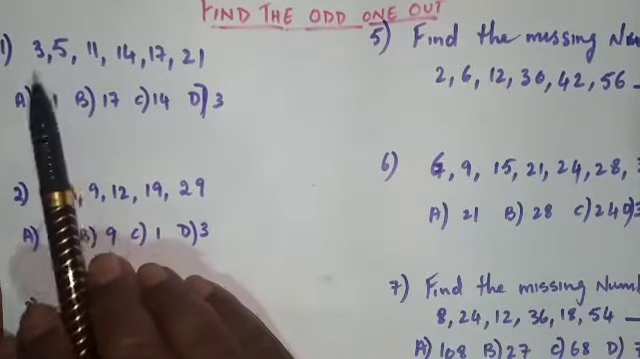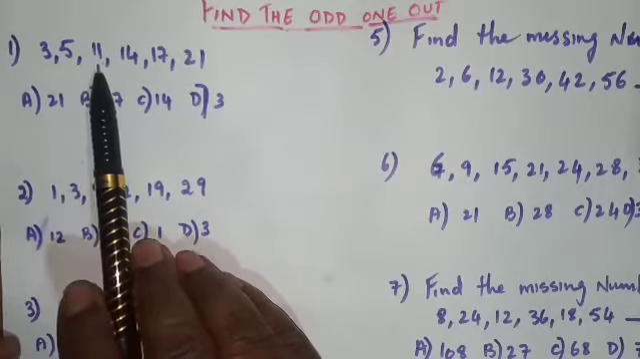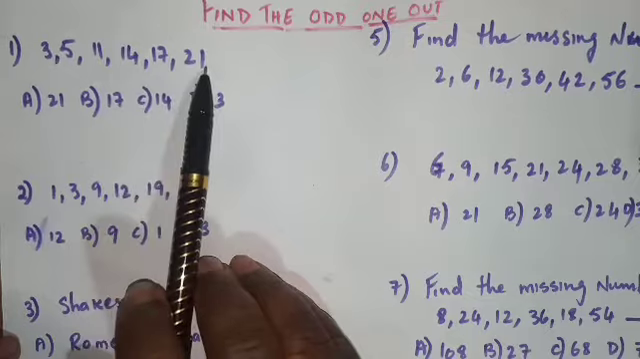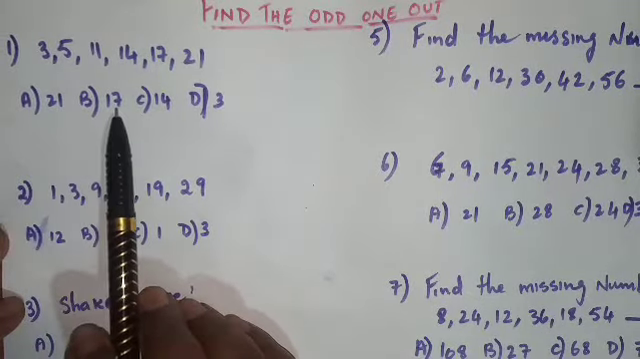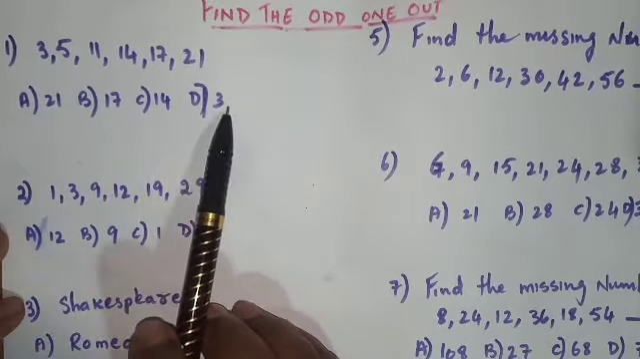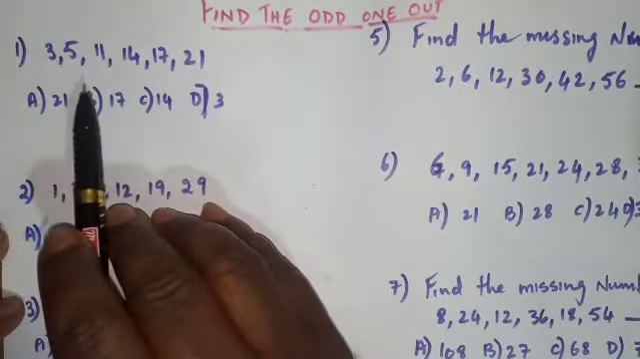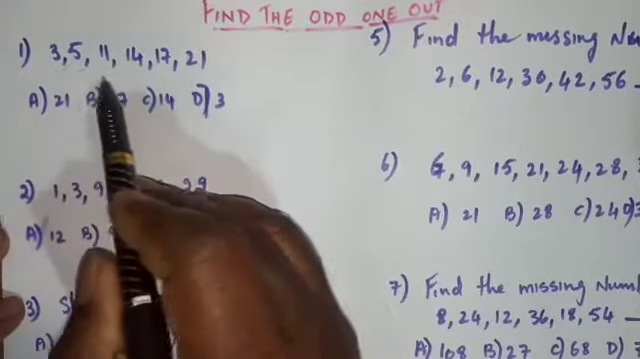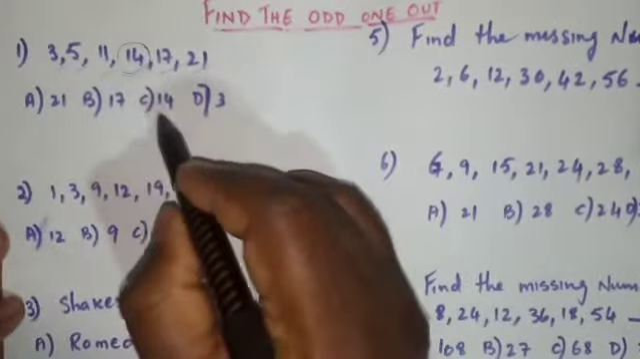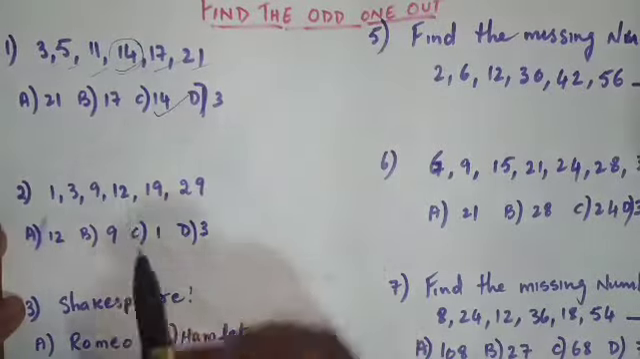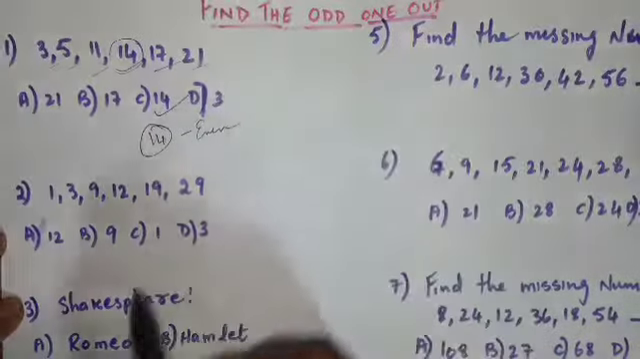First question is find the odd one in the following number series: 3, 5, 11, 14, 17, 21. The options are 21, 17, 14 and D is 3. Now from the given numbers, all are odd numbers except 14. Therefore, our answer is 14. 14 is our answer because it is an even number.